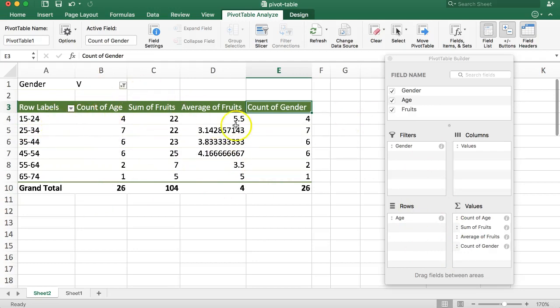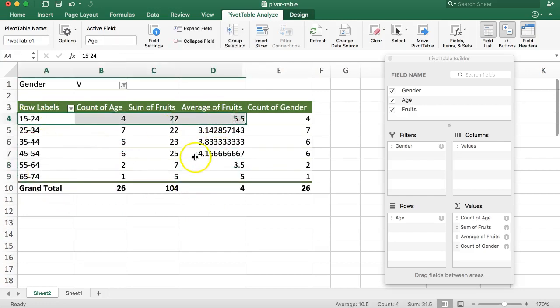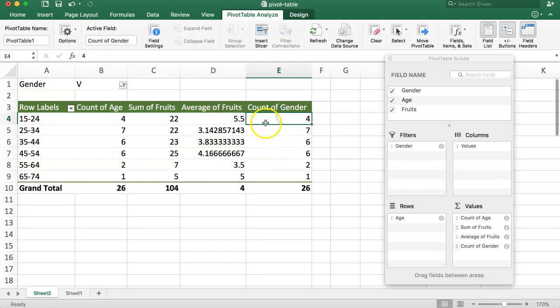What do we see? We see count of gender. The average of fruits is the highest value here. Well, fascinating. Well, we had the oldest one. We see now that the female of the younger generation has a very high fruit consumption a week, 5.5. Yes, this is based on 4 ladies who responded to this question.